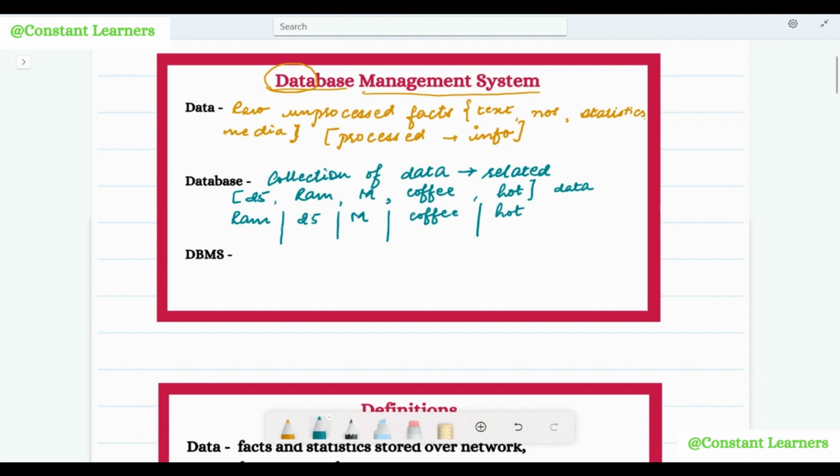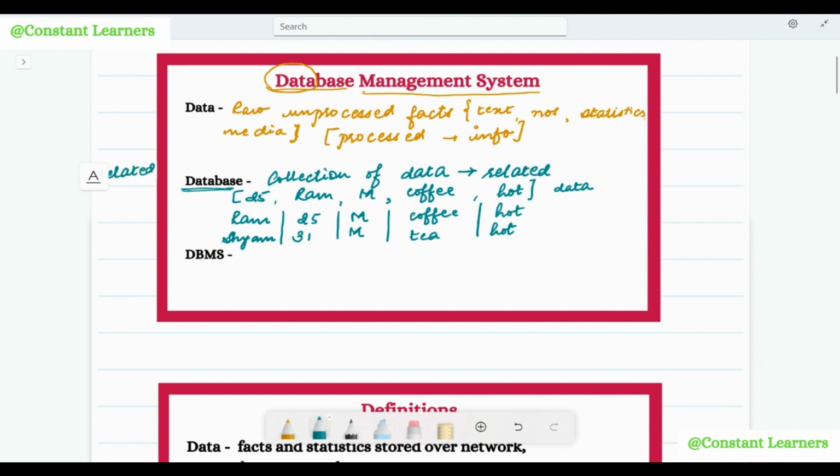We can add data about someone else also. Let's say Sham. Sham is 31. He is also a male, but he likes to drink tea and he likes his tea hot. So now this data is related to one another because it is making some sense to us. So databases can store the data that is related to one another.